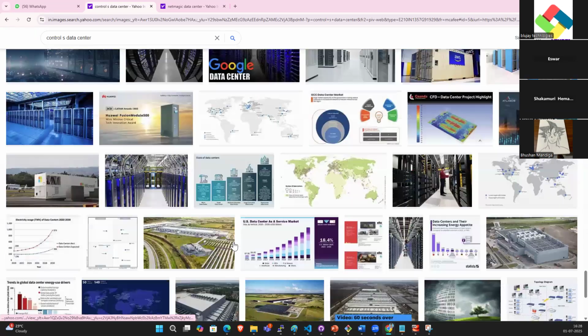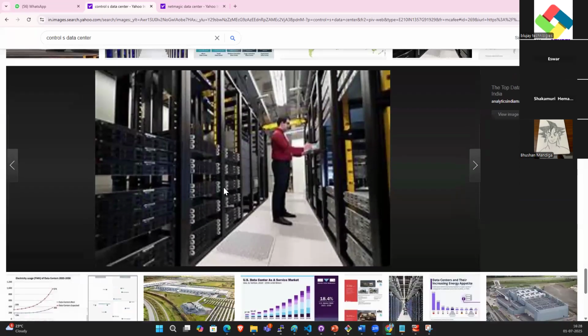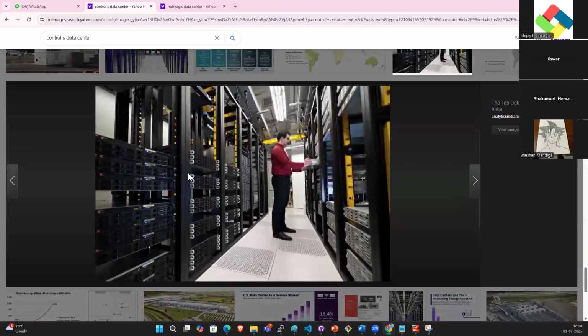So Google has its own data centers. Everyone has their own data centers. What is this? This is a data center. You see, these are all servers. A data center contains racks, and these are all the racks, and they keep the servers.